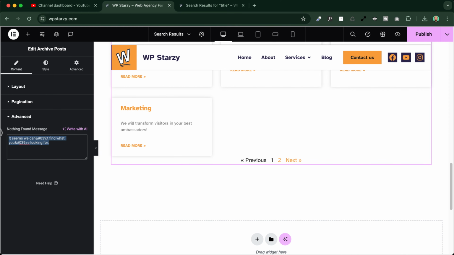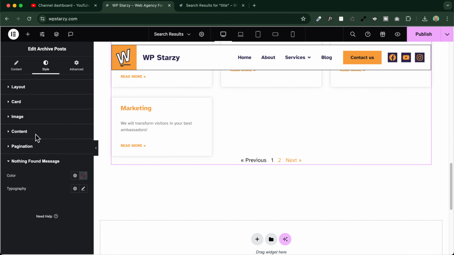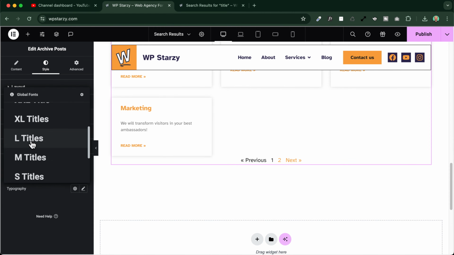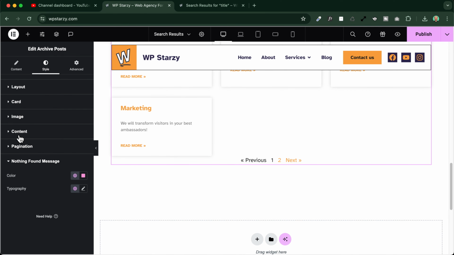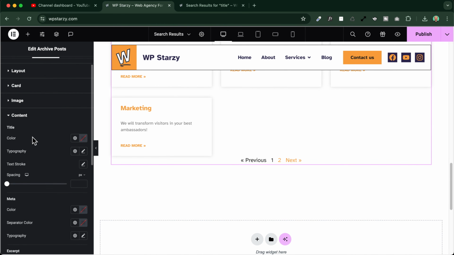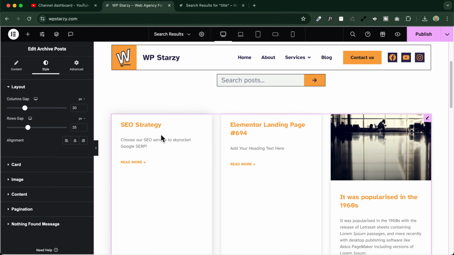We can go to the advanced tab and change the text that is displayed when there is no content in the search. So for example, "Nothing found. Please repeat your search." Okay. And then in the style tab, we can go and change the nothing found message. For example, we can change the typography and make it more visible. We can change the color, for example, and so on. We can change also the content positioning here and all the styling of the different cards. In my case, I will just leave them basic.